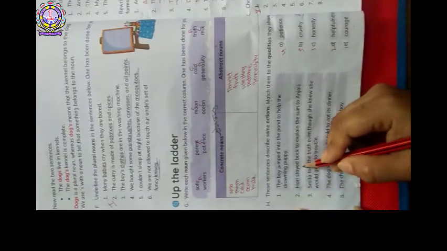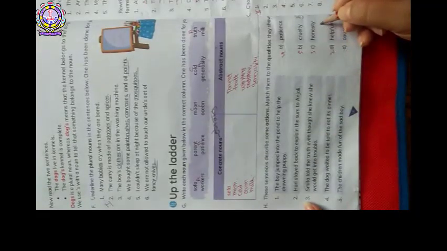Your second one: Hari stayed back to explain the sum to Anjali. Helpfulness. Third one: Smita told the truth even though she knew she would get into trouble. Honesty.